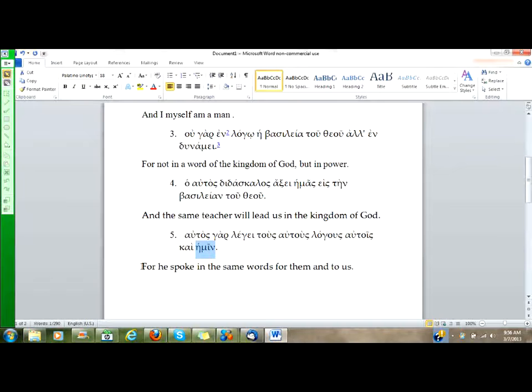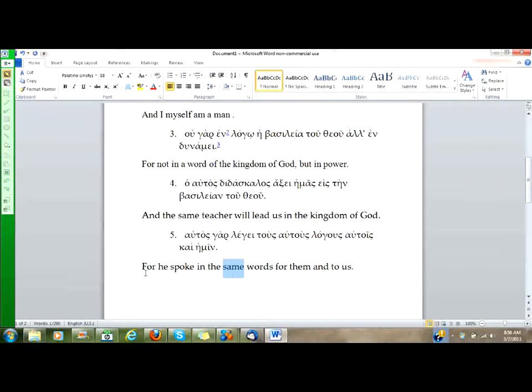So our student has translated, for he spoke in the same words for them and to us. I really can't argue with the for them too much. In some contexts, we will translate the dative case using the for, so that's fine. Our student has correctly recognized same is how we should translate autous in the attributive position.